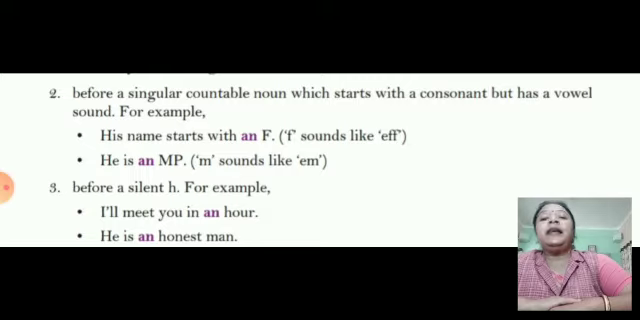Third, before a silent H. Let's take for example, I'll meet you in an hour. Hour, but we pronounce it as our. So an is used. He is an honest man. H is the starting letter for honest, but we are pronouncing it as onest. So an O sound is coming. So we are using an in place of it.